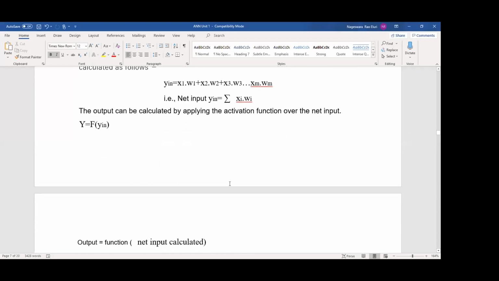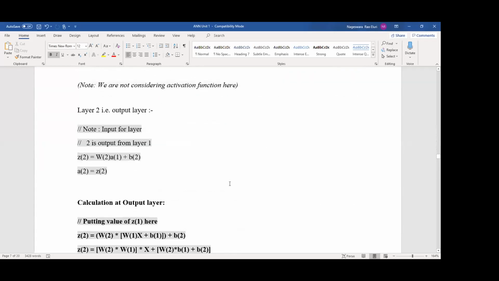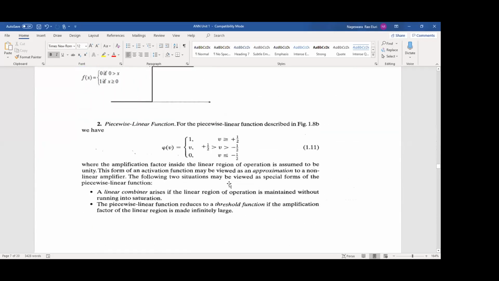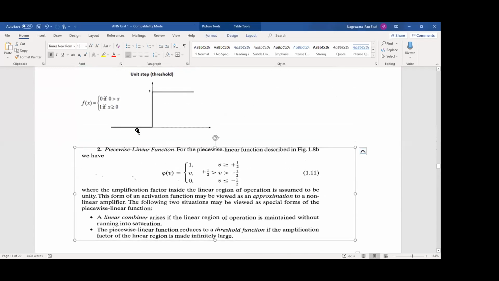We can define that symbolically like this. Normally it is a digital signal, 0 at low and 1 at high. Very easy. Next, the piecewise linear function, where we have three values: 1, v, 0, with plus 1 by 2.